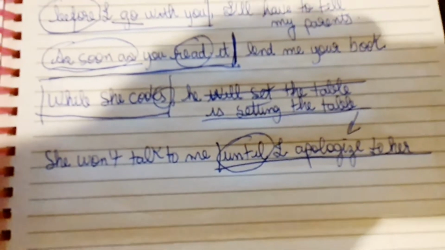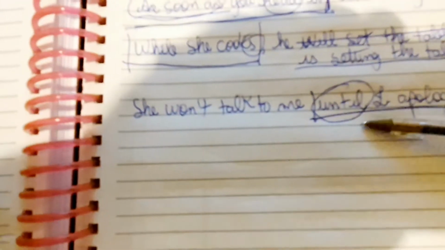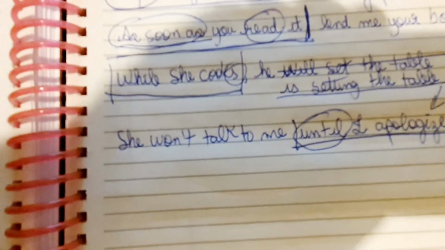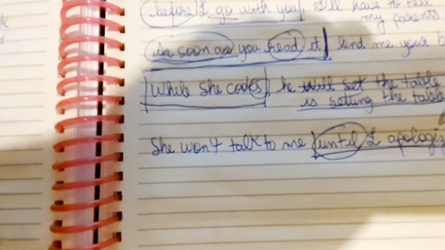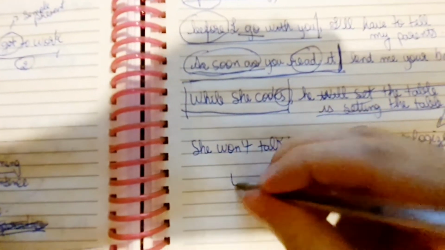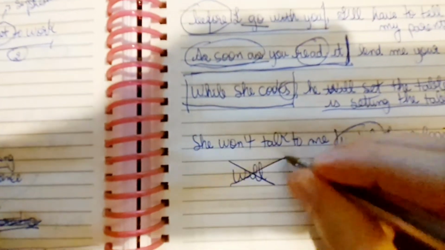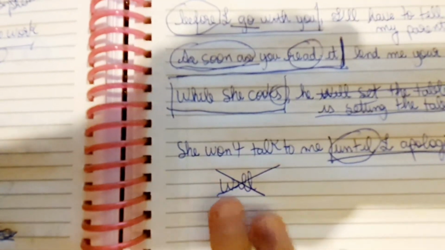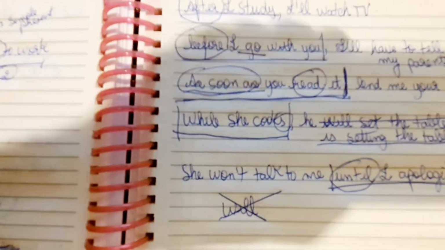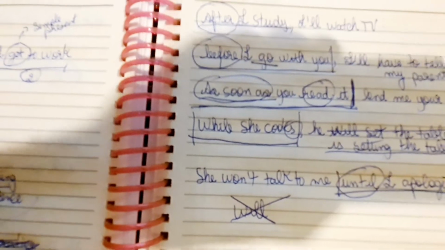So summarizing what we have seen here, when we have expressions such as when, after, before, as soon as, while, and until, what happens here? It's not possible to use will with such sentences. You can't use will, right? You can use other verb tenses.